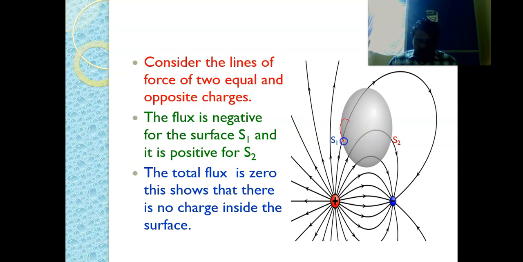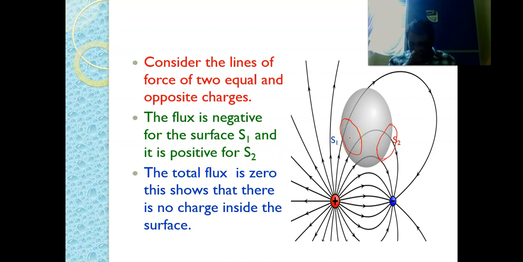Let us say this is one surface and this is one more surface. This is surface S1. Let us say this is surface S2. The flux is negative for the surface S1 and it is positive for surface S2.